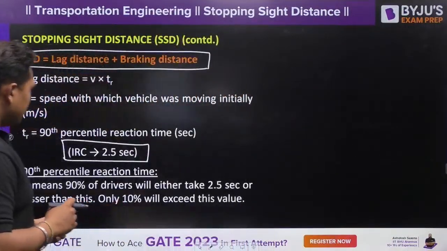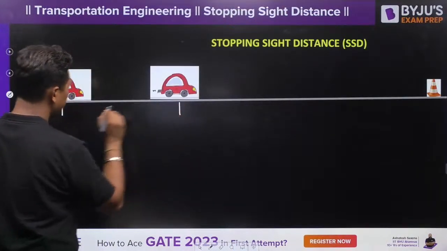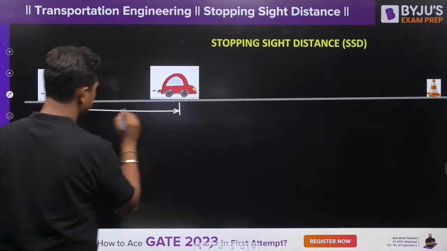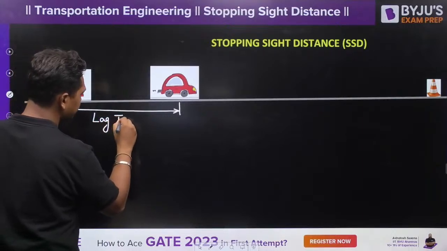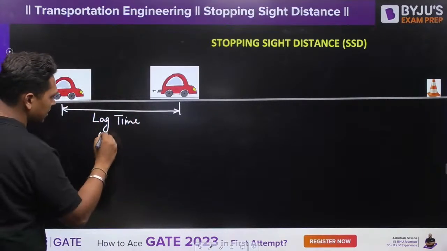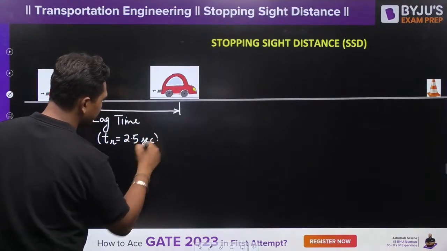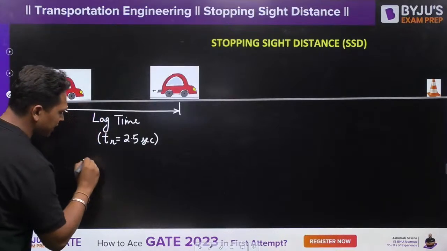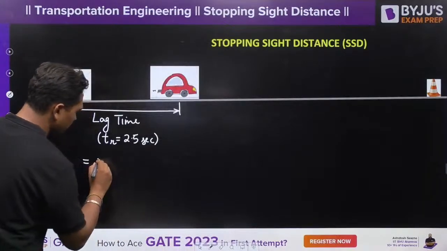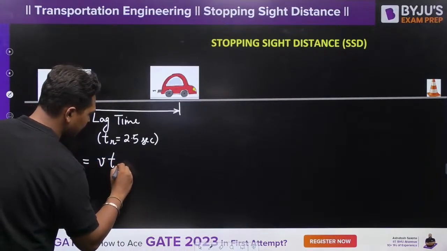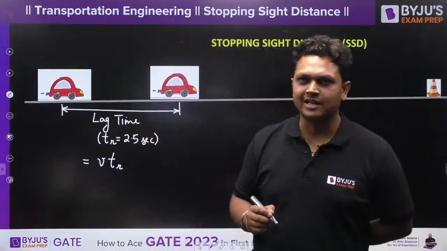Now, what will be this distance from here to here? This is your lag distance. Your lag time is how much? 2.5 seconds. So this lag distance will be equal to speed into time, that is velocity into time.